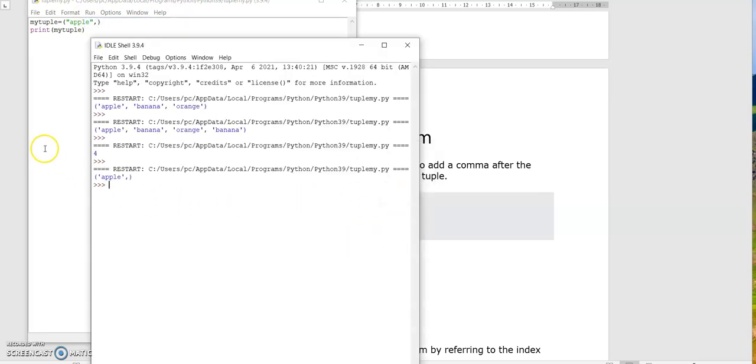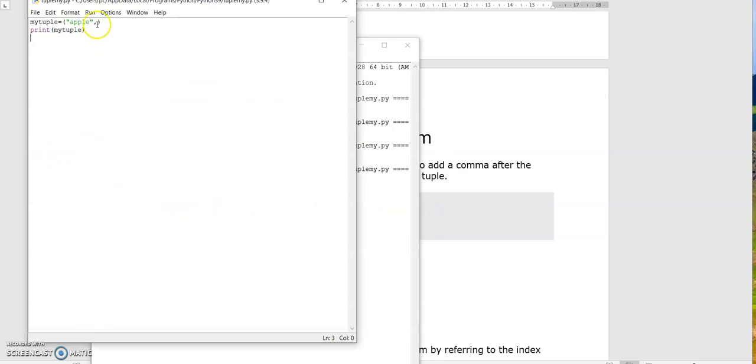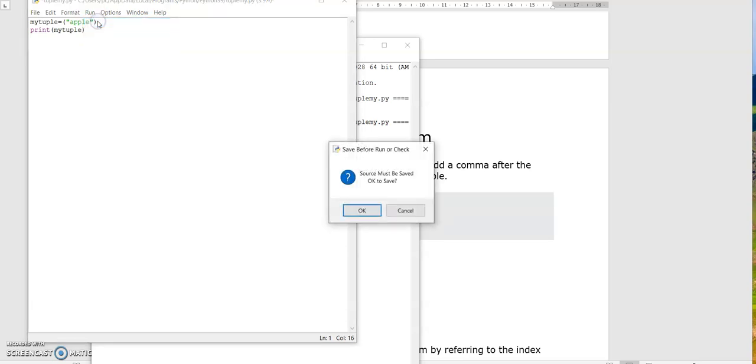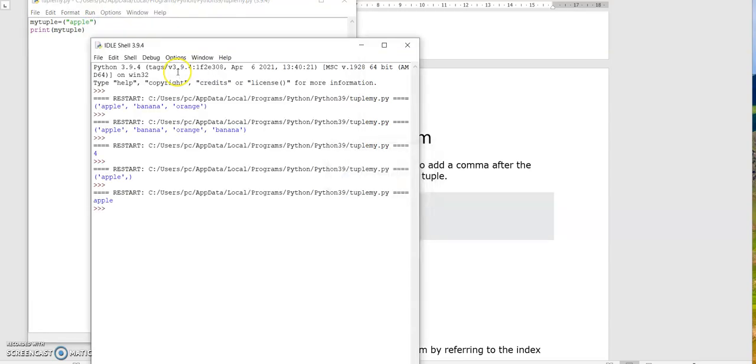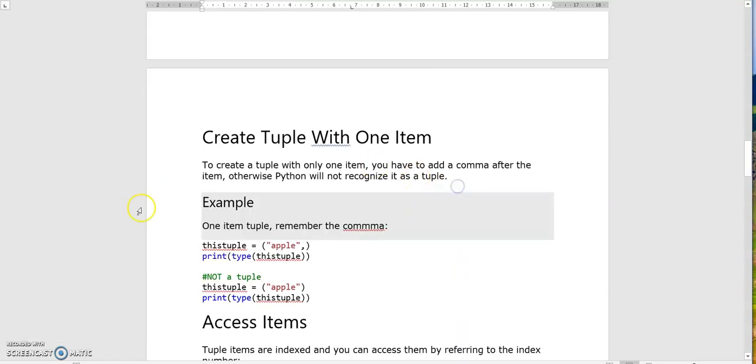Apple is printed. We will see what happens if the comma is not present. Apple is only printed, but it is not printed in round brackets. That means it is not recognized as a tuple.